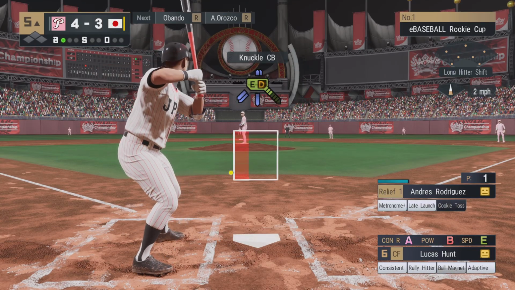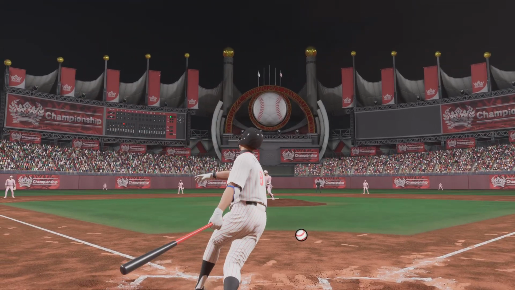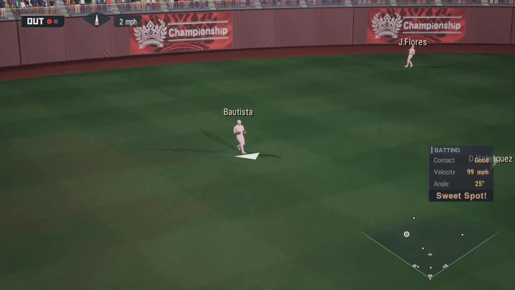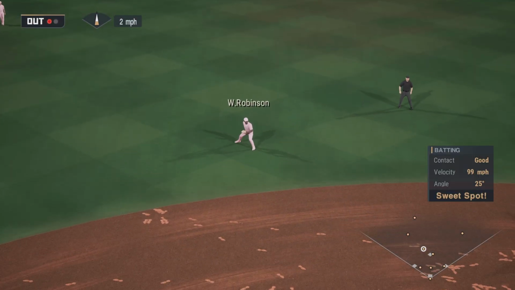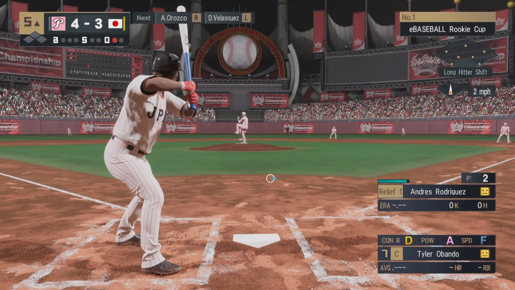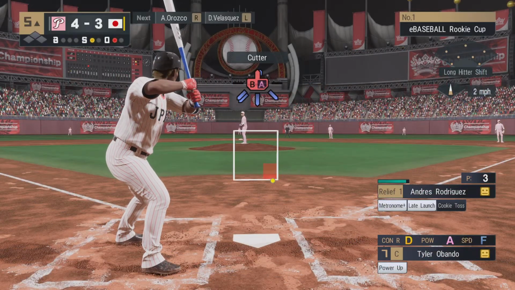He works the edge of the zone to kick off the at-bat. He connects. In the air, let's see if it'll drop. The left fielder hauls it in, 1 out. Now, their 7th batter, Tyler Obando. And today, he's homered once already. 1 out, nobody on base.